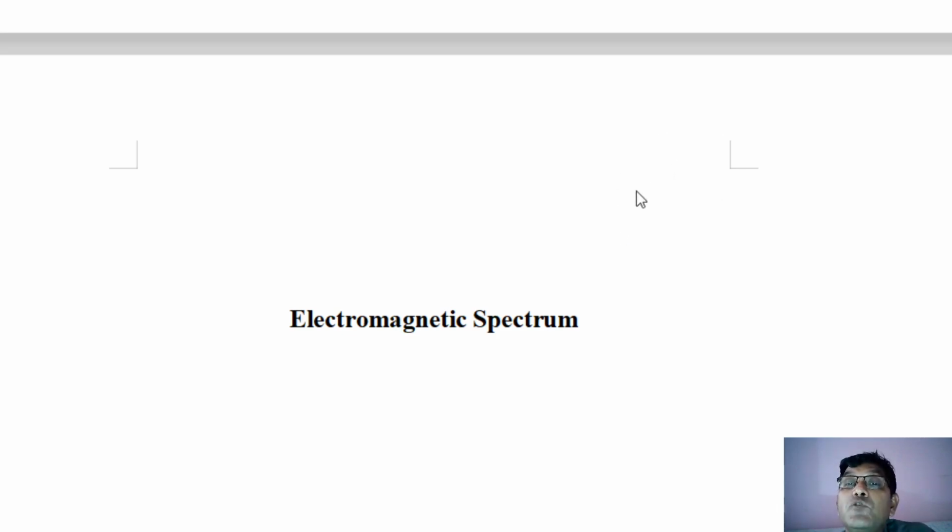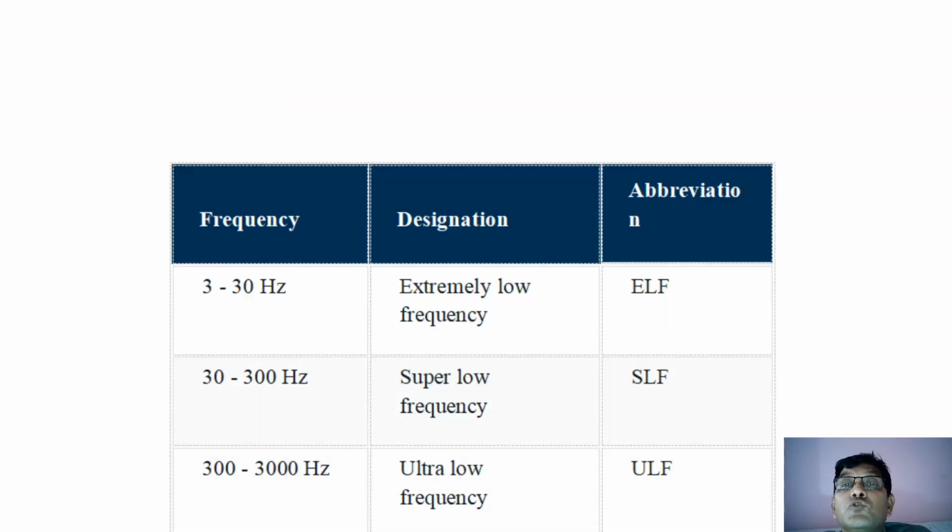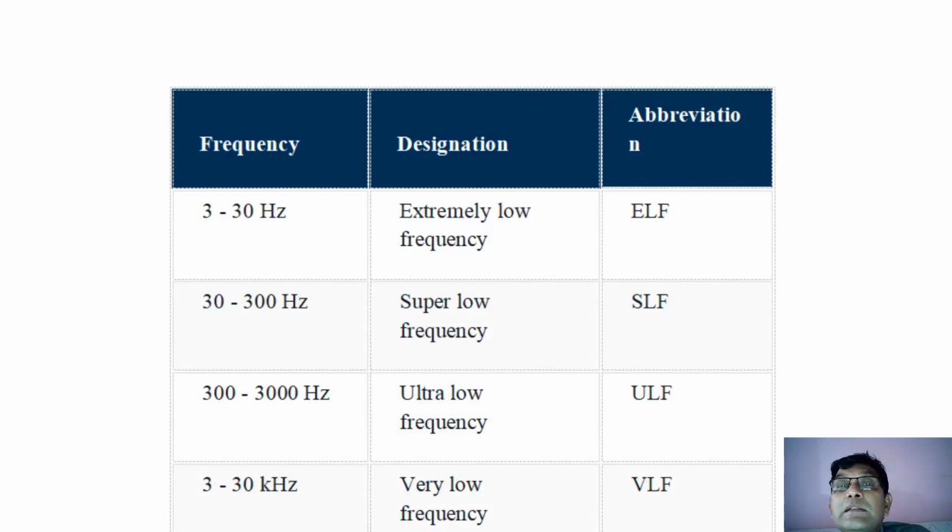So for the electromagnetic spectrum, you need to convert your information signal into an electromagnetic signal, and an antenna is the example of converting an electric signal into an electromagnetic signal. The converse is also true: an antenna also converts an electromagnetic signal into an electric signal. So there is a spectrum, and various frequencies are there. Let us start from a very low frequency.